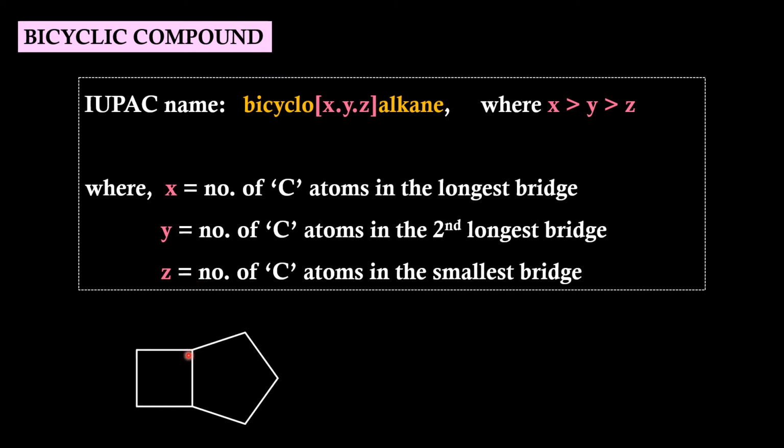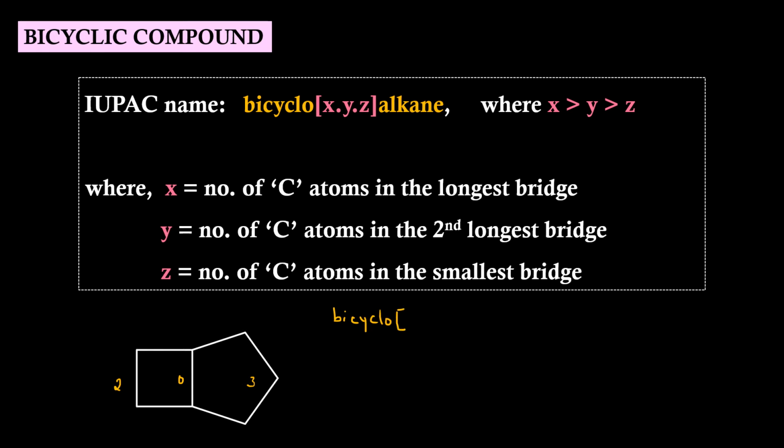Example, this is the bridgehead carbon, another bridgehead carbon. This is one bridge which has two carbon atoms. Second bridge which has zero carbon atoms. Third bridge which has three carbon atoms. So the IUPAC name will be bicyclo.